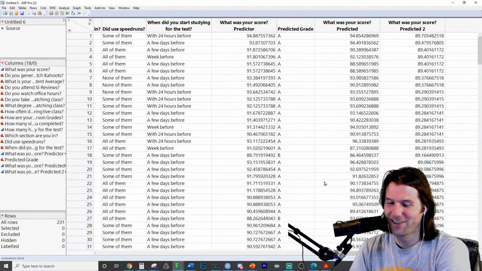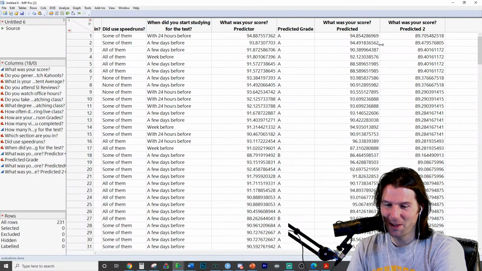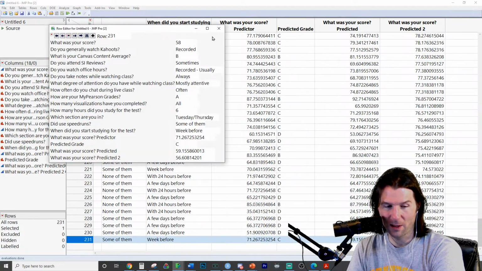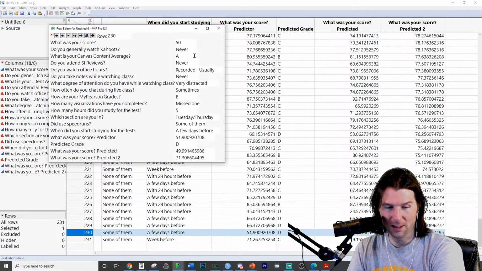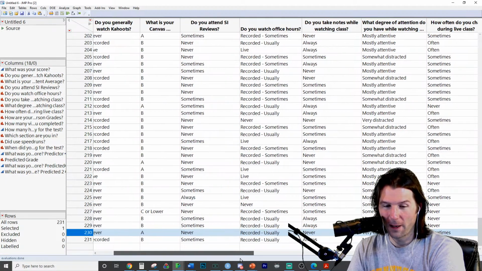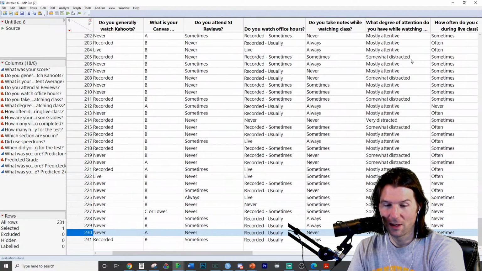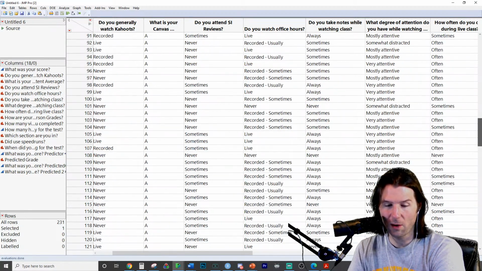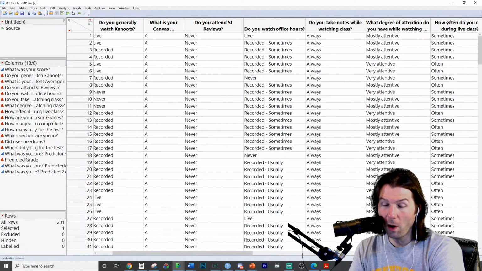Look at all these predictions. We can see how far off these predictions are. Here's the person who was predicted to make the lowest grade, and here are the people predicted to make another low grade. We can look at the distribution of these individuals, and we're seeing a lot of times that they never attend SI. We just have so few people who say they always attend SI. Whoa.